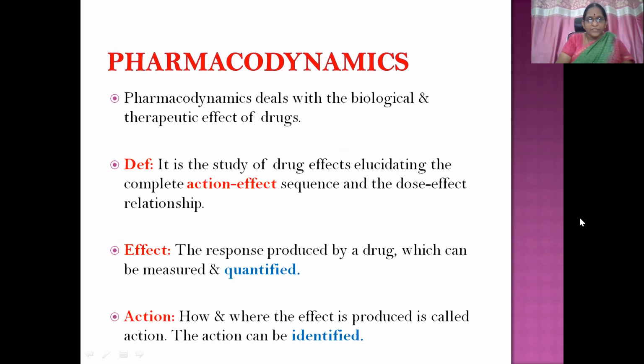Pharmacodynamics deals with the biological and therapeutic effects of drugs. So what is the definition of pharmacodynamics? It is the study of drug effects, elucidating the complete action-effect sequence and the dose-effect relationship. Okay, drug effects producing action-effect sequence and dose-effect relationship.